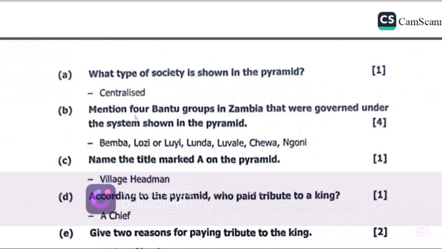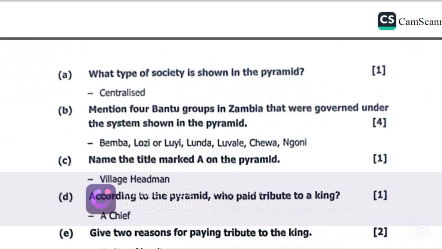Let's get to B. Mention 4 Bantu groups in Zambia that were governed under the system shown in the pyramid. So we have the Bemba, the Lozi, Luvale, Lunda, Chewa, Ngoni. Those were centralized groups. Examples of the decentralized Bantu groups include the Tonga, Ila, as well as the Lenje. Those were decentralized. But the Bemba, Lozi, Lunda, Luvale, Chewa, Ngoni were highly centralized Bantu groups.